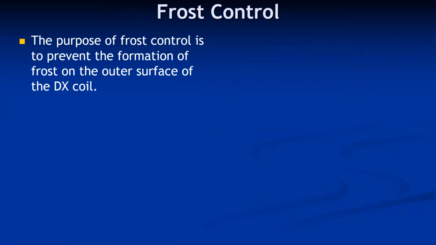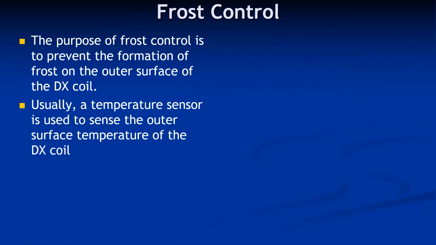Then the second type of control, that is the frost control. The purpose of frost control is to prevent the formation of frost on the outer surface of the DX coil. Usually a temperature sensor is used to sense the outer surface temperature of the DX coil. Frost accumulation is not a desirable process because it reduces the rate of heat transfer. And if the frost is accumulated on the outer side of the evaporator coil, then the compressor is continuously running and excessive power losses happen.